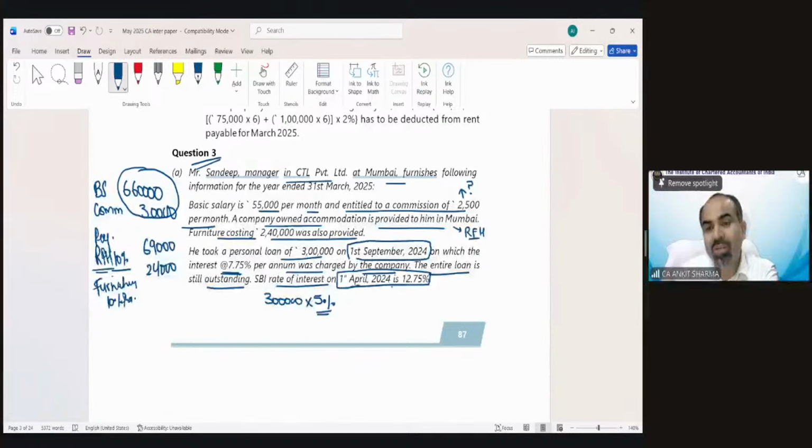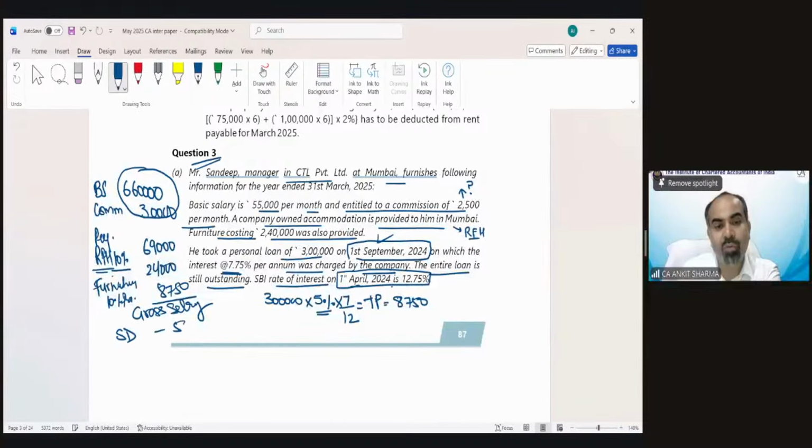And because the loan has been taken from 1st September, we will take September, October, November, December, January, February, March, a 7-month calculation as a taxable perquisite. So that would come to 8,750. From this aggregate, that would be my gross salary. Now there would be a standard deduction of 50,000, and my net taxable salary in this case, 7,41,750, would be my taxable salary in this scenario.